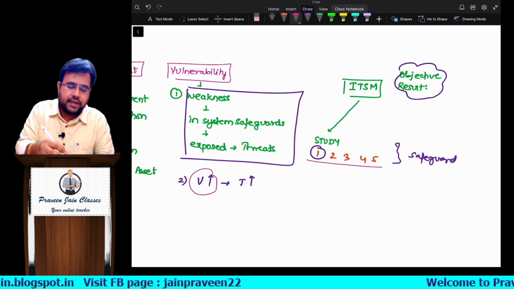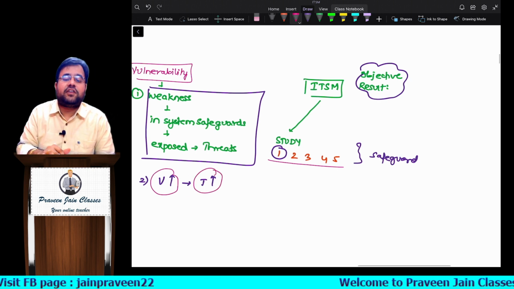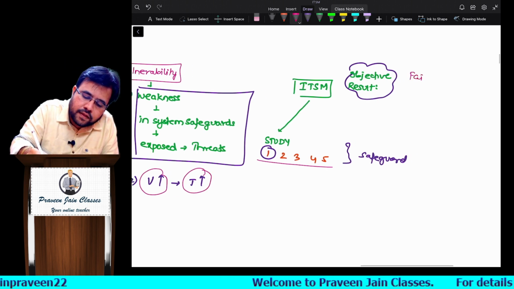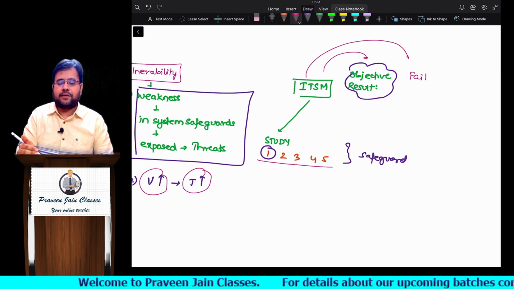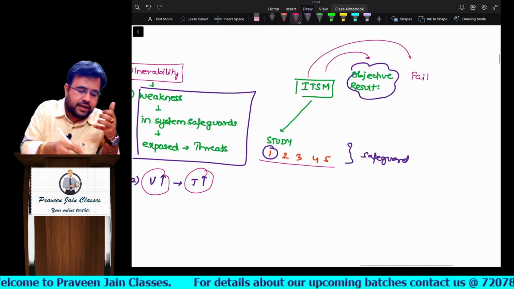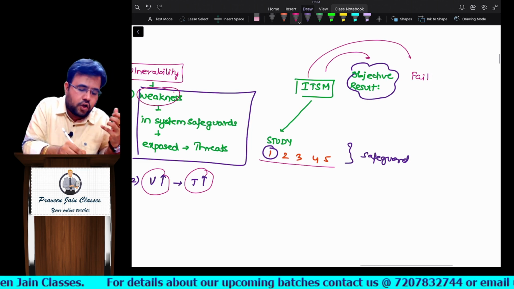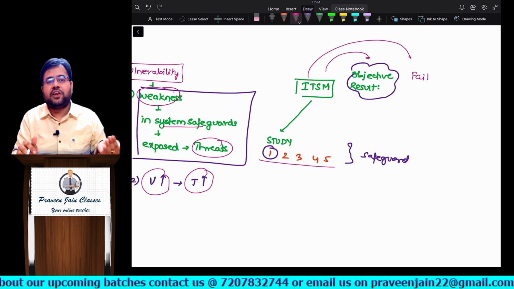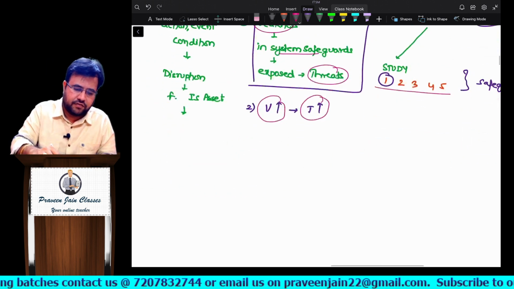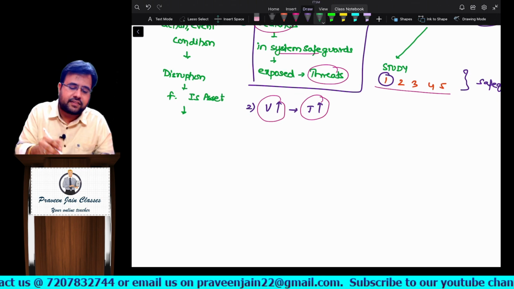So this is what I said. Higher the vulnerability, higher the chance of threat occurring. What is the threat, sir? Failing the exam. So can I say this is what you want and this is what the threat is? What is vulnerability? Weakness in your revision, which will expose you to threat. Higher the vulnerability, higher the threat.